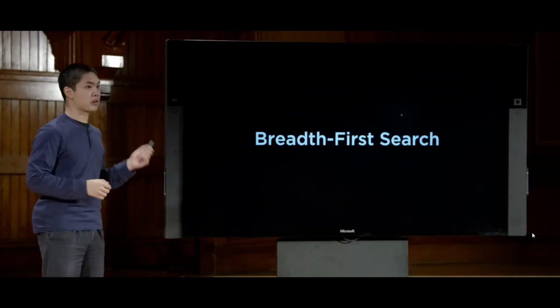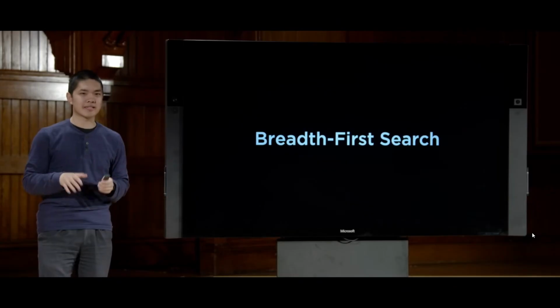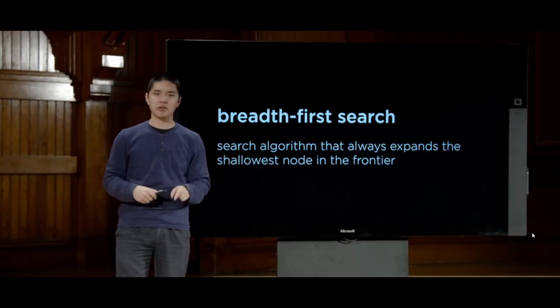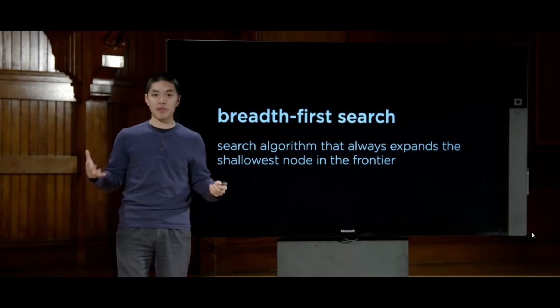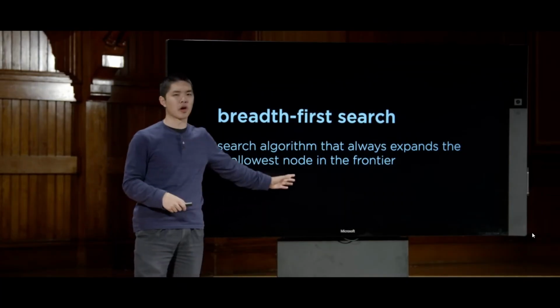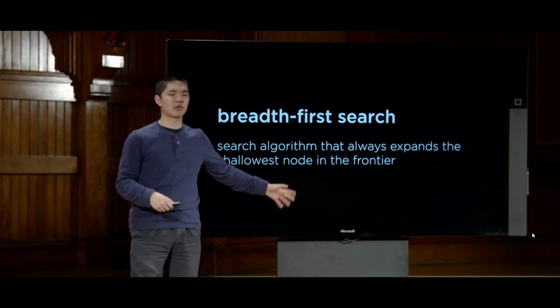It turns out that there's another algorithm called breadth first search, which behaves very similarly to depth first search with one difference. Instead of always exploring the deepest node in the search tree, the way that depth first search does, breadth first search is always going to explore the shallowest node in the frontier. So what does that mean?